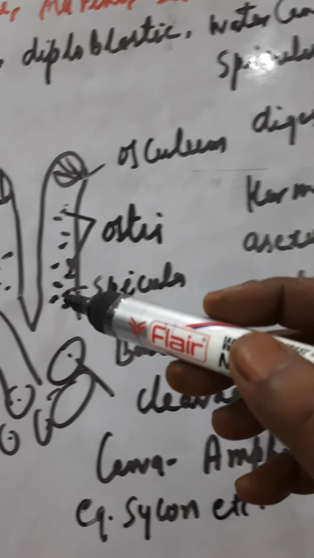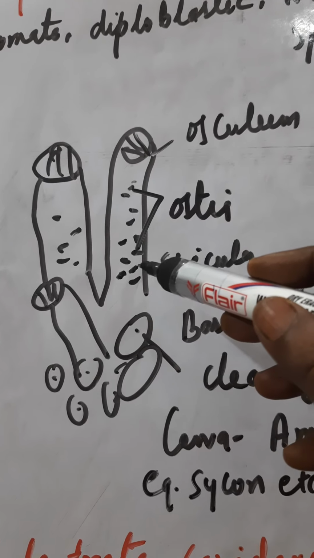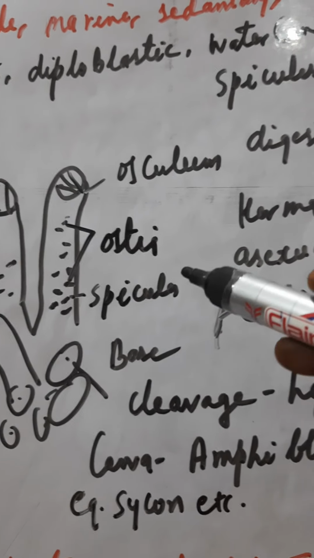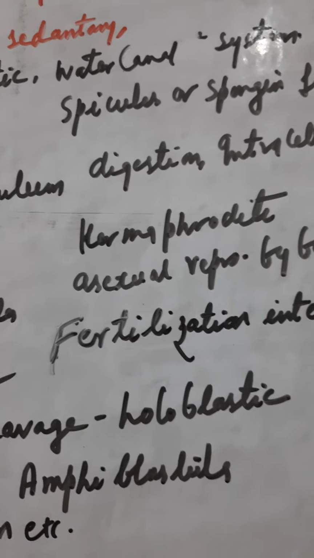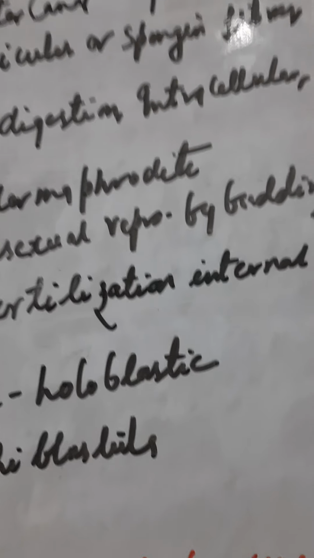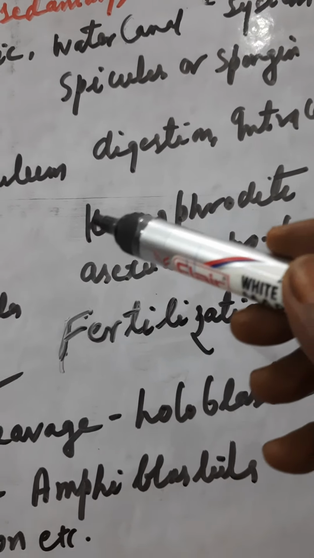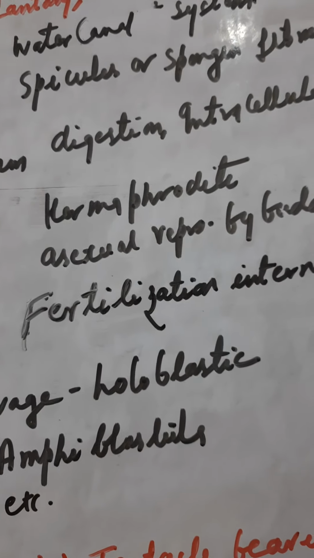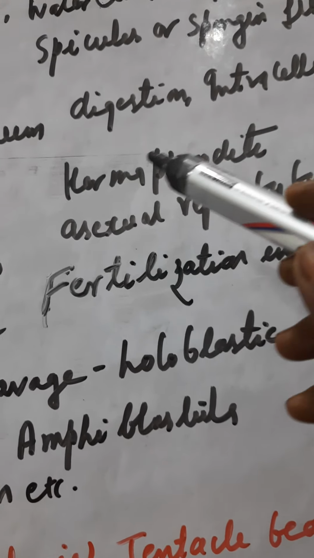Now there are various spicules over here. Here you can see there are various spicules, and these spicules or the horny substances are made up of spongin fibers. Children, spongin is a sort of protein. Now after that, digestion is intracellular, that is digestion takes place within the cell.